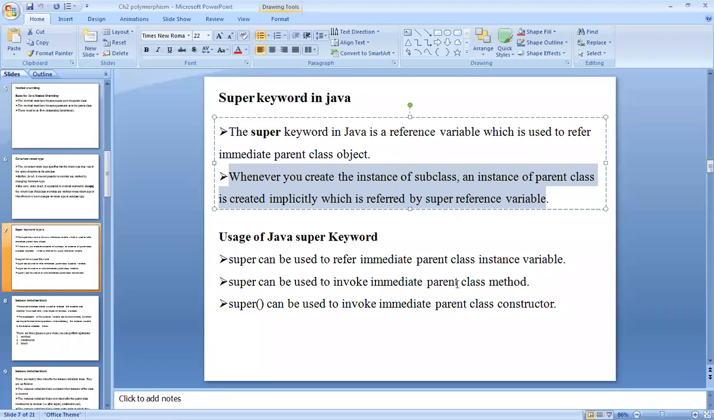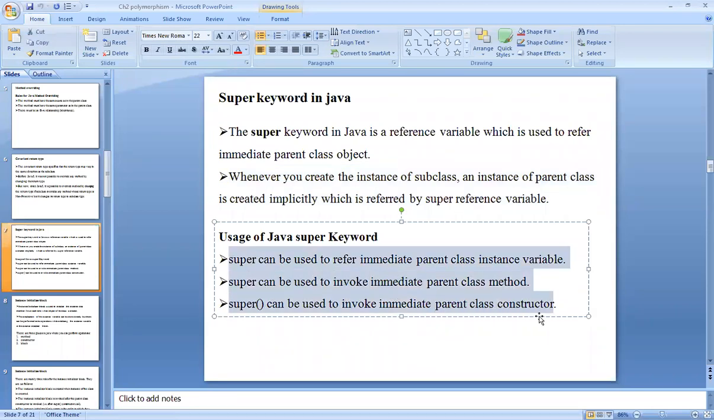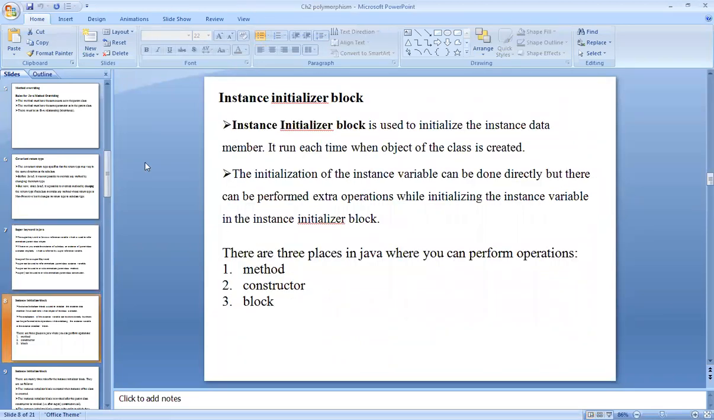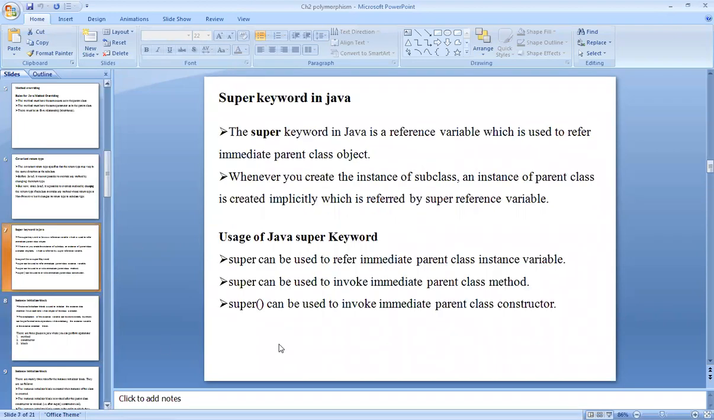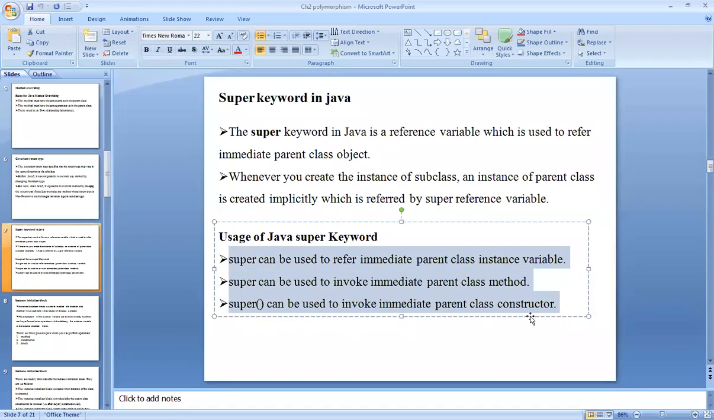So mainly three uses are there for the super keyword. First one is super can be used to refer immediate parent class instance variable. Second one, super can be used to invoke immediate parent class method. And third one, for the parent class constructor, like this keyword. For that, we will see one simple example, one by one, and then we will use the instance initializer block. We will see its examples through programs, so you can easily get the idea.